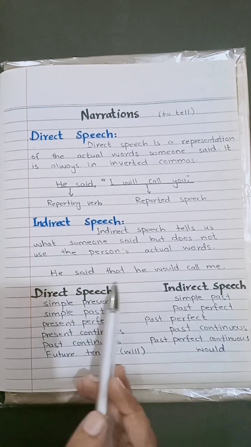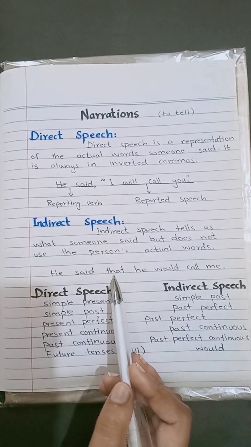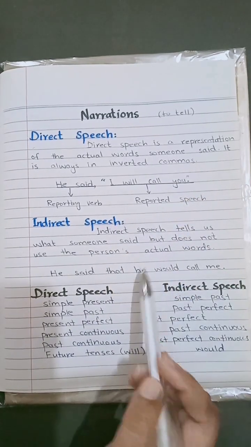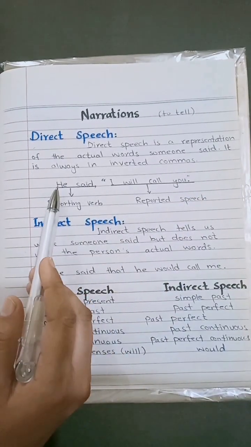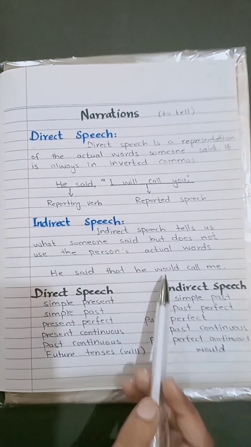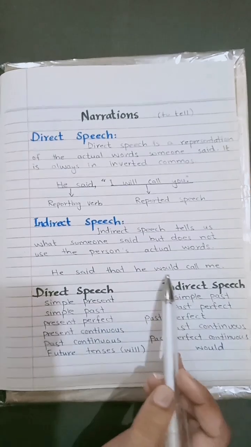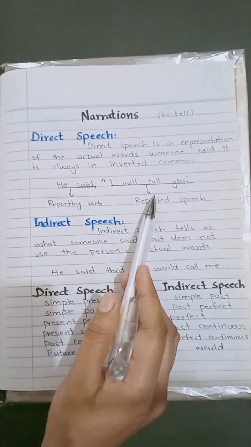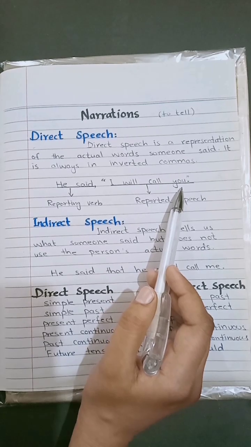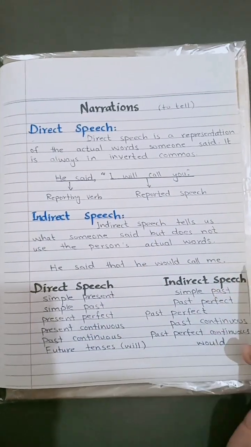We change this sentence into indirect speech. He said, and we use that instead of inverted commas. "I" will be changed into "he" because we are talking about the speaker. "Will" would be changed into "would," and "call" will remain the same, and "you" will be changed into "me."